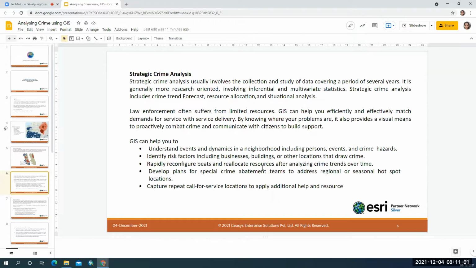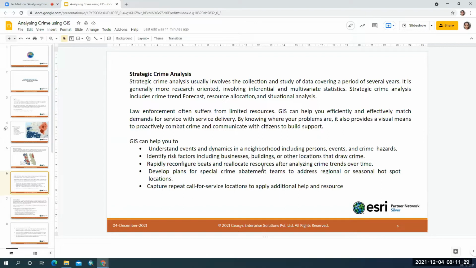So basically, when we are dealing with crime, we deal with two things. One is strategic crime analysis and the other one is tactical crime analysis. Strategic crime analysis generally collects the data, and we study the data that we have collected for the past several years to understand how a crime pattern is occurring in a given area.